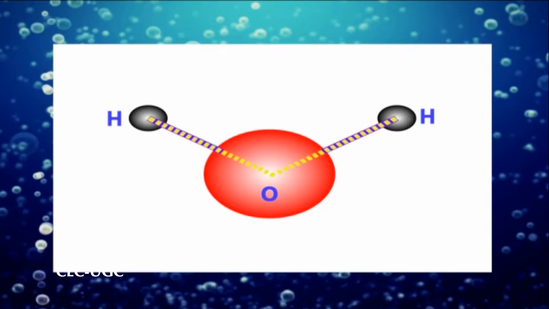Here in this picture, if lines are drawn from the center of each hydrogen atom to the center of the oxygen atom, the angle made between these 2 lines is 105 degrees. The oxygen side of the water molecule with the unbonded electrons is more negative than the hydrogen side.